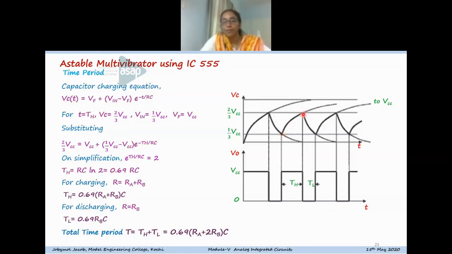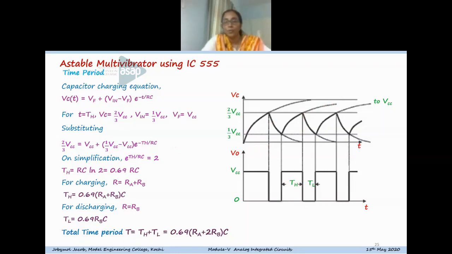So the initial value is 1/3 VCC and the final value towards which the capacitor charges is VCC, and at t equal to TH it reaches the value of 2/3 VCC.